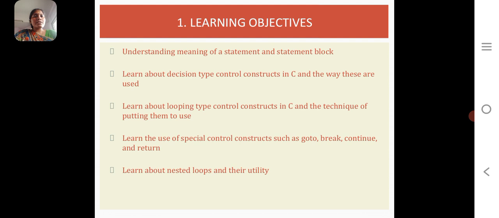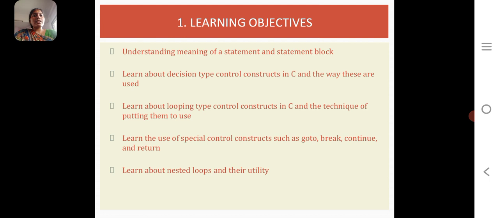The learning objectives are to understand the meaning of a statement and a statement block, and also learn about the decision type of control constructs in C and the way these are used in the program. We also learn about the looping statements and some special control constructs, and also the nested loops and their utilities.